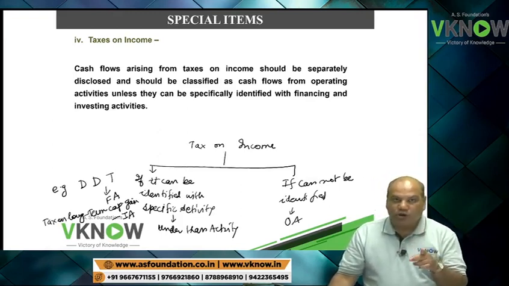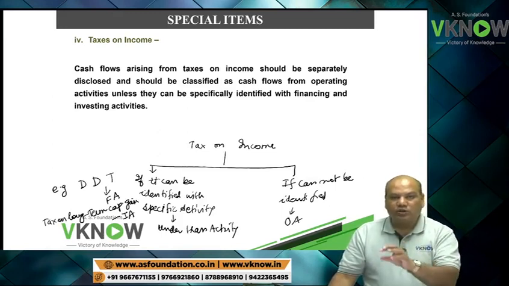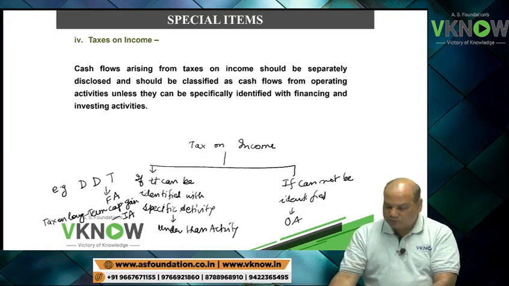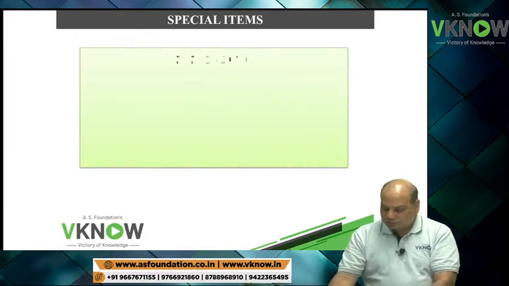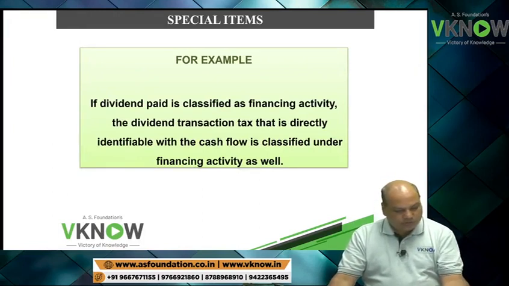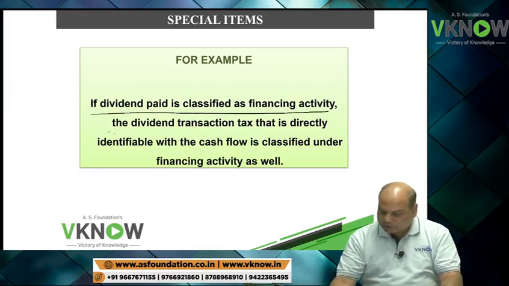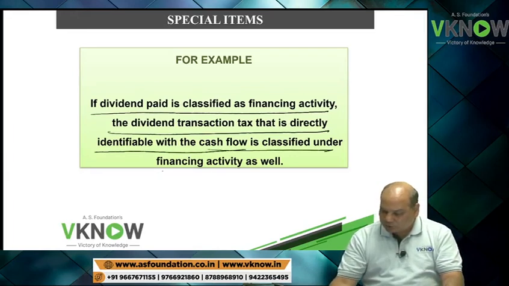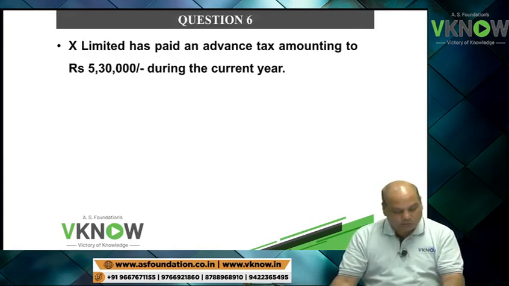But if you cannot, then you put all such taxes paid under operating activities. Next point, example. Example is given in your book also. If dividend is classified as financing activity, dividend distribution tax is identifiable and it will also be shown in financing activity as well. One question number 6 is also there.